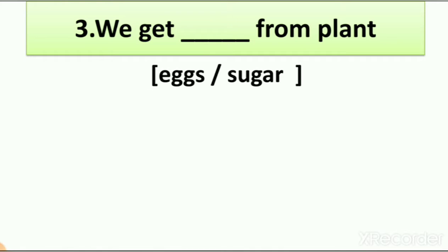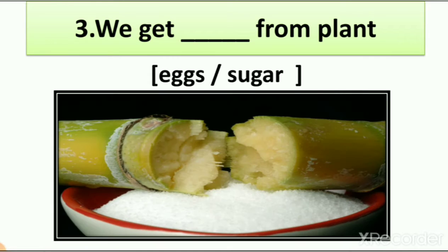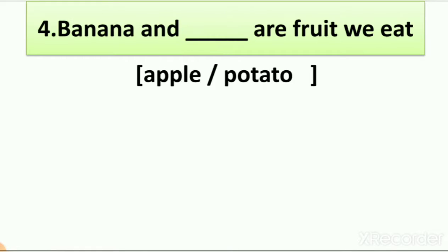We get dash from plant. So we have 2 options, eggs and sugar. So when we learn about things which we get from plant, we learn that we get fruits, vegetables, cereals, pulses, tea, coffee and sugar from plant. So here you can see the picture of sugar. So we get sugar cane from plant, and sugar cane juice we use to make sugar. So we write here the answer, we get sugar from plant.